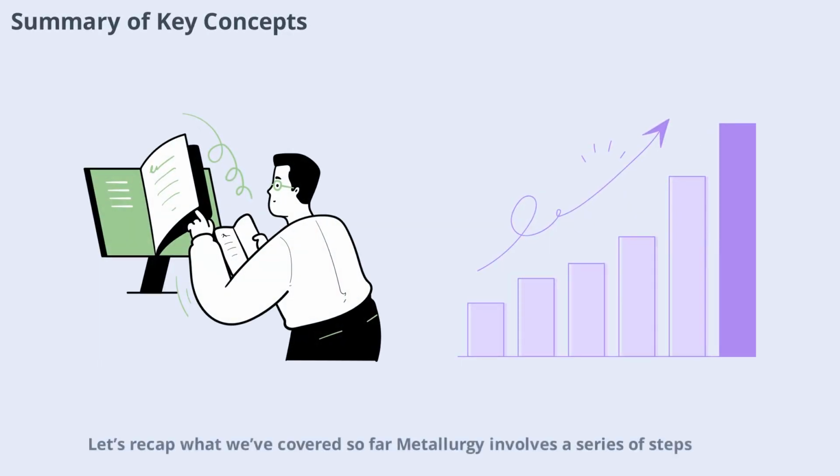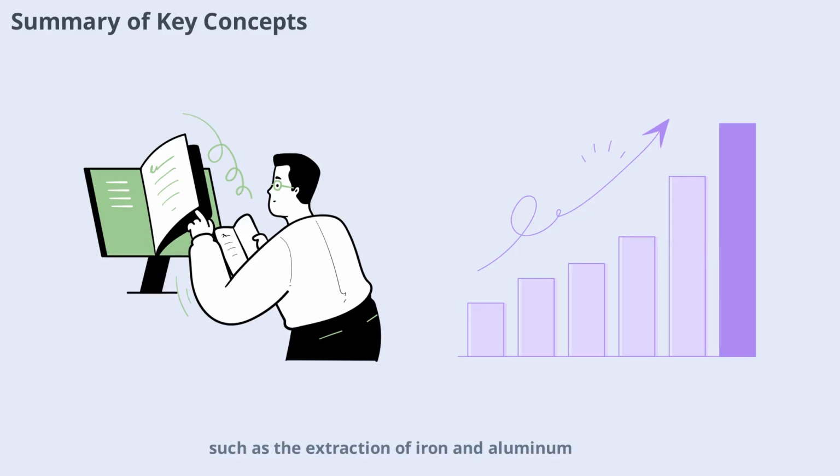Let's recap what we've covered so far. Metallurgy involves a series of steps: identifying the occurrence of metals, concentrating ores, extracting and refining metals, and understanding their uses. Thermodynamic and electrochemical principles guide these processes, ensuring efficiency and effectiveness. Real-world examples, such as the extraction of iron and aluminum, illustrate the diversity of techniques. Environmental sustainability is increasingly important, shaping the future of metallurgy. With these foundations, you're well equipped to appreciate the science and technology behind the metals that shape our world.